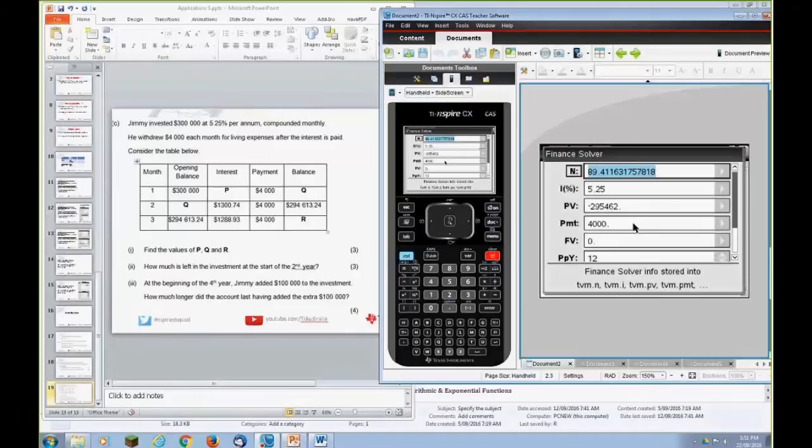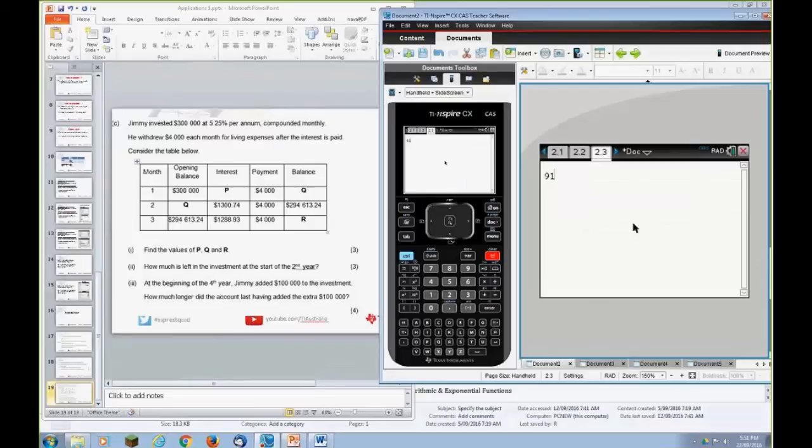After the 36, yep. After the 36, and that's important to remember. Yep. So we had 36, then we added on another 89. So Jimmy's investment with the 100,000 added after 3 years lasts 125 months,